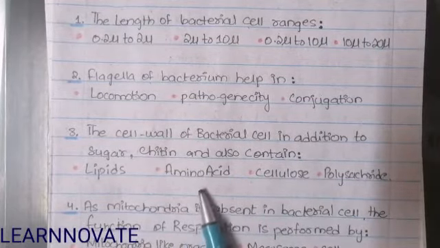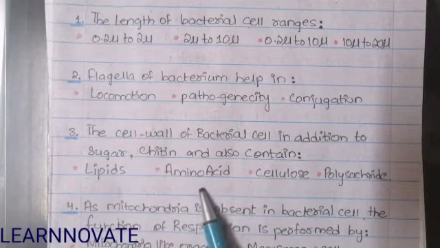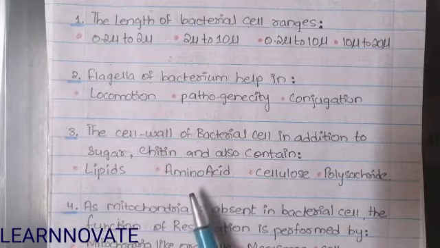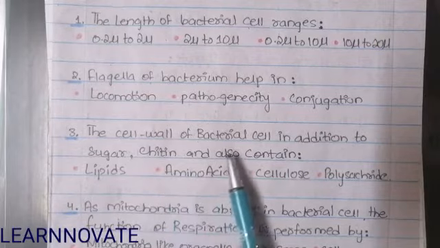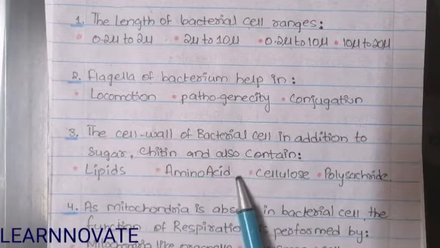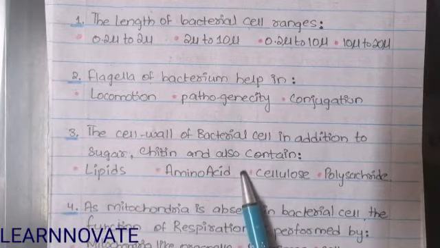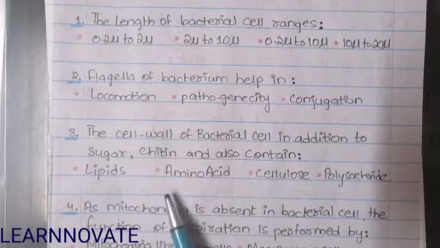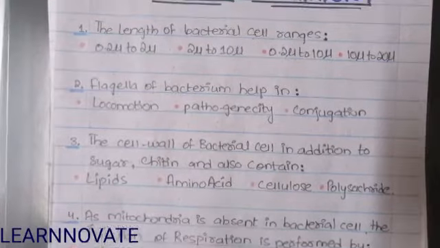If you have learned the structure of the bacterial cell wall, you will know the structure that is present with the sugar and chitin. It is amino acid. The amino acid plus sugar and chitin form the bacterial cell wall. So the answer for this question is option B.